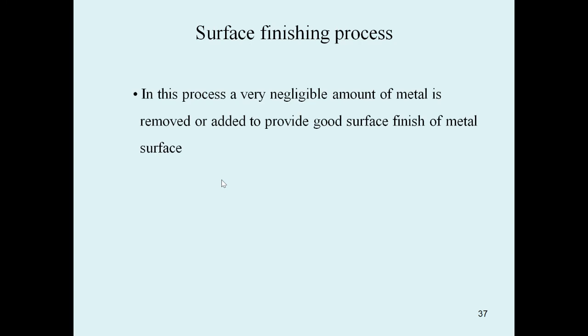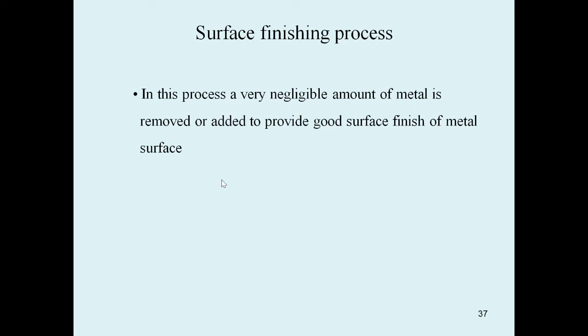Next, we can see the surface finishing processes. In this process, a very negligible amount of metal is removed. What is being done here?